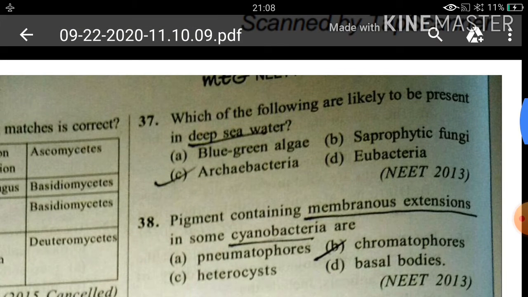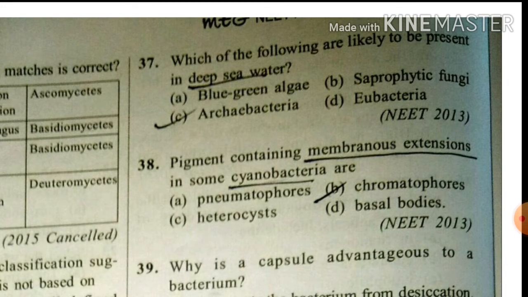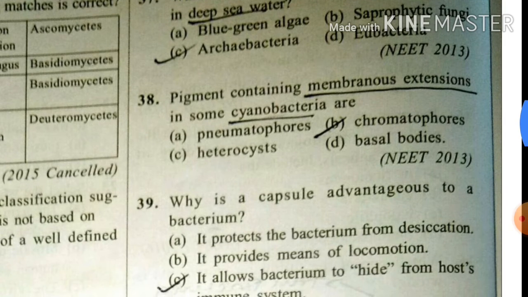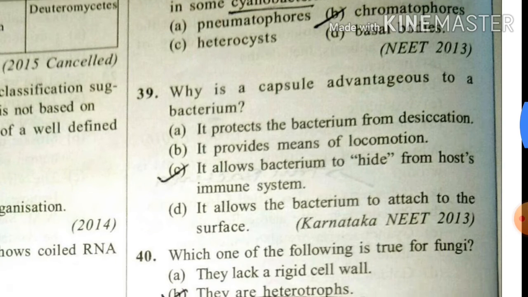Which of the following are likely to be present in deep sea water? These are archaebacteria. Pigment containing membrane extension in some cyanobacteria are chromatophores. Why is a capsule advantageous to a bacterium? Because it allows bacterium to hide from host immune system.